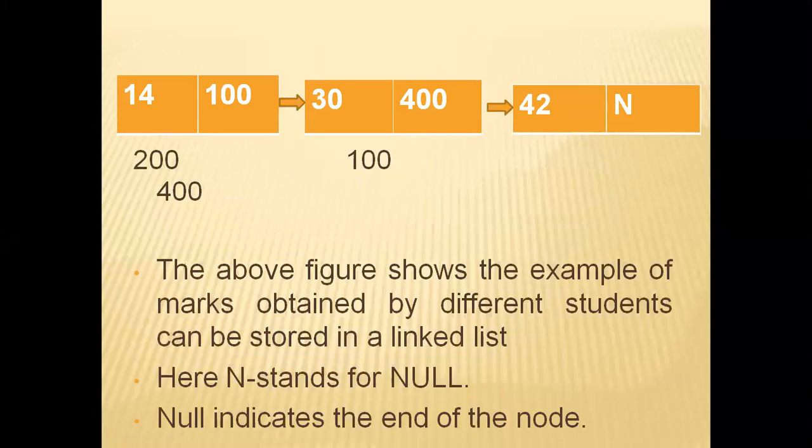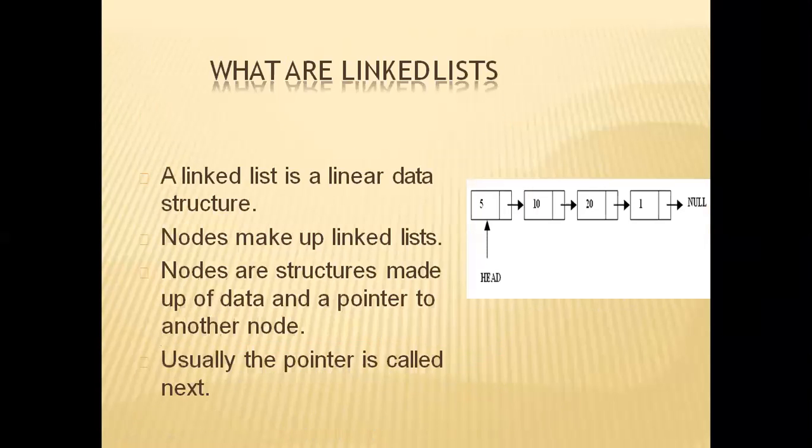So you can see the things here. A linked list is linear. Nodes make up the linked list. Linked lists are structures made up of data and a pointer to another node. That is the thing you have to understand.